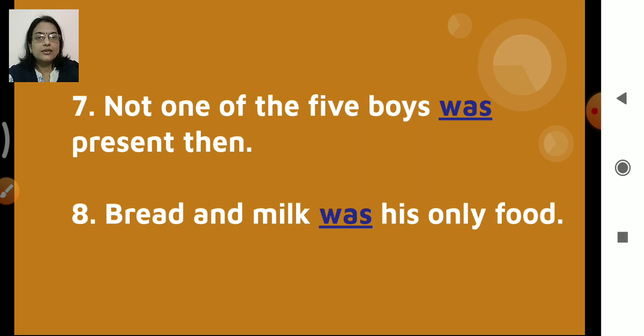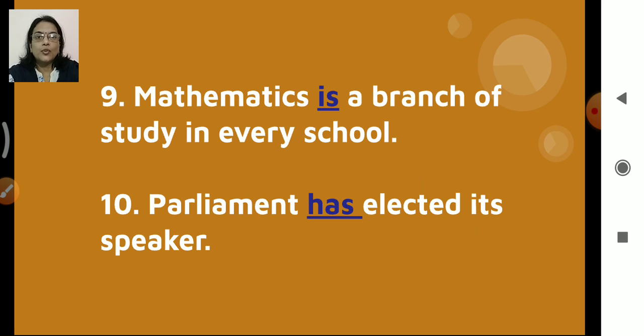Now, the 9th one: mathematics is a branch of study in every school. Mathematics is one subject, right? So, "is" a branch. Parliament has elected its speaker. Parliament, again, is one, so a singular verb will be there. So we say, Parliament has elected its speaker.